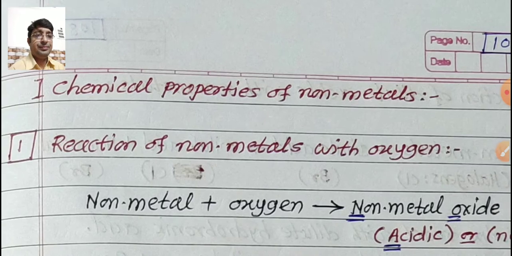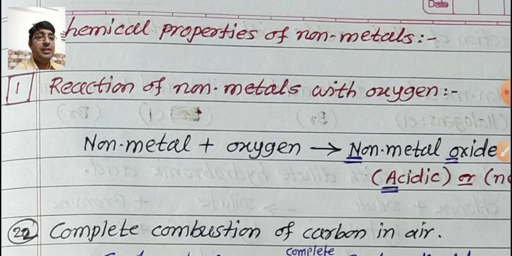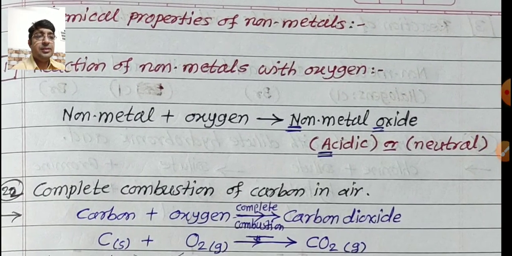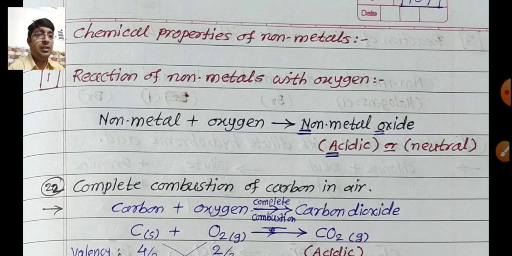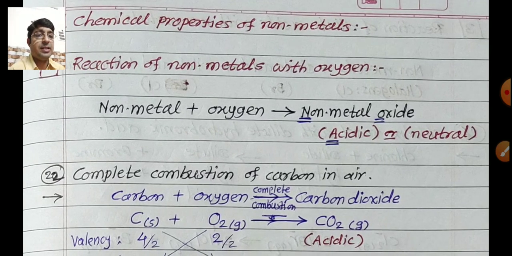See here. Reaction of non-metal with oxygen. So I will show you a non-metal reacting with oxygen to form a non-metal oxide. What do we write here in brackets? Acidic. Especially non-metal oxides are acidic in nature, but in some cases neutral oxides are also formed.